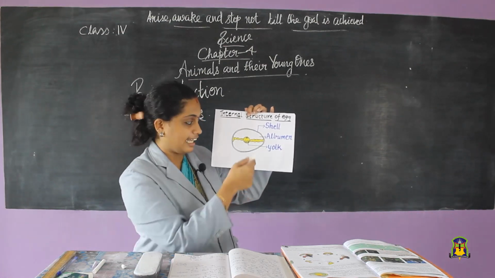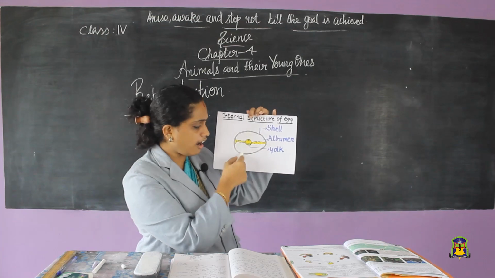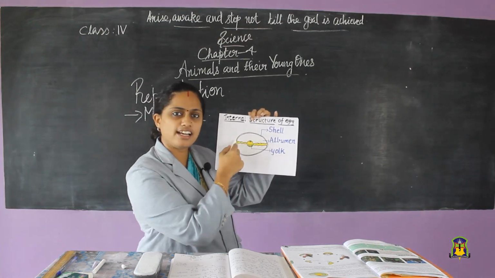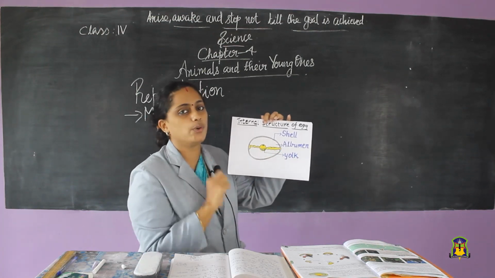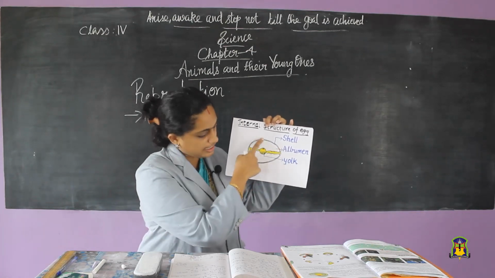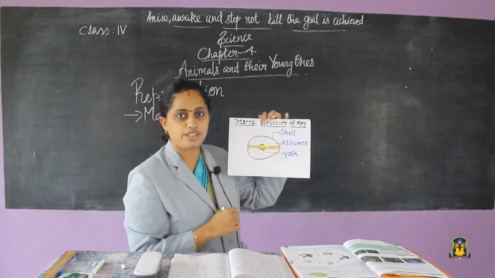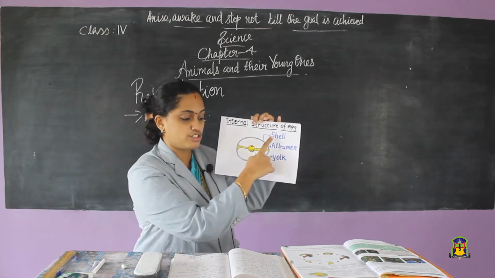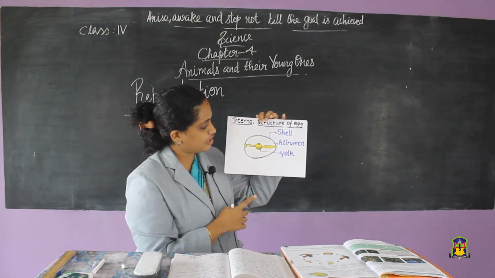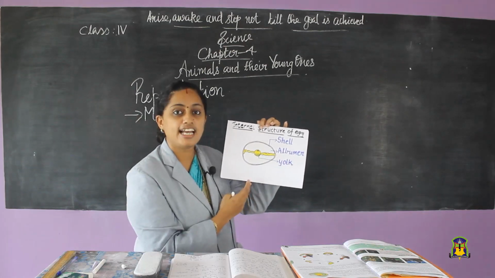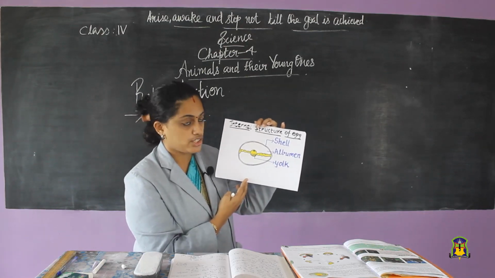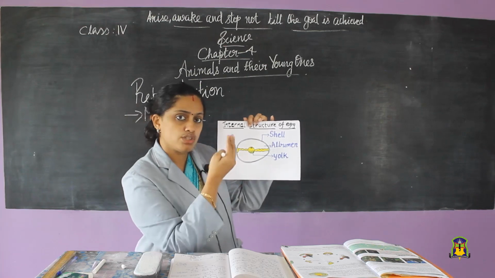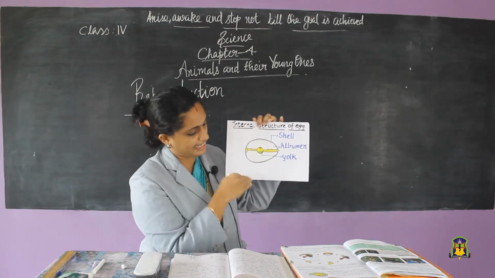How is it? The egg is having a hard but thin outer covering. This is called the eggshell. So you understood about the eggshell. So inside that eggshell,